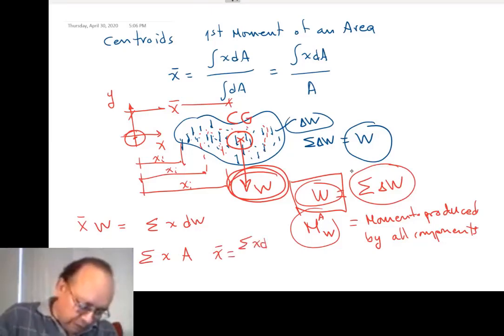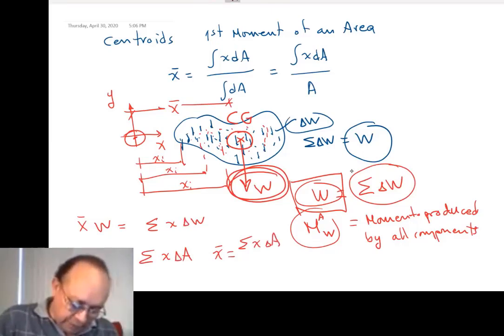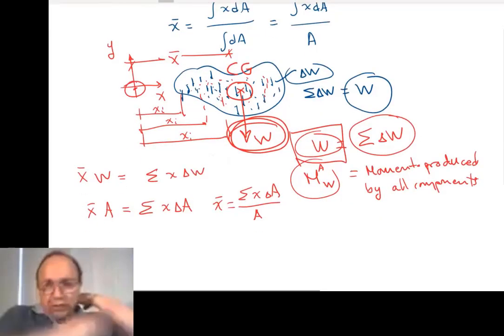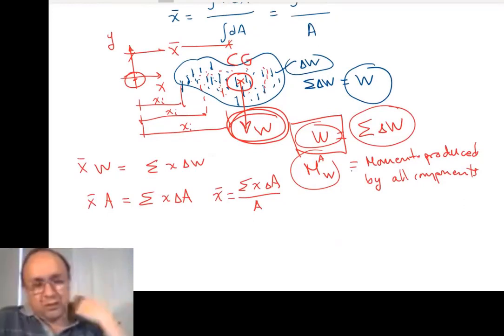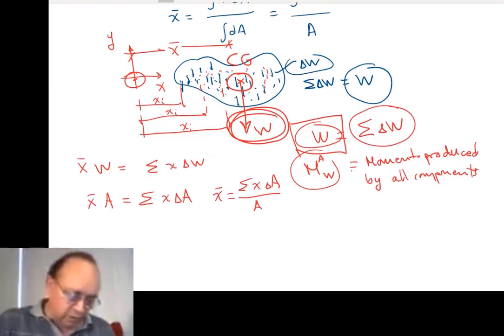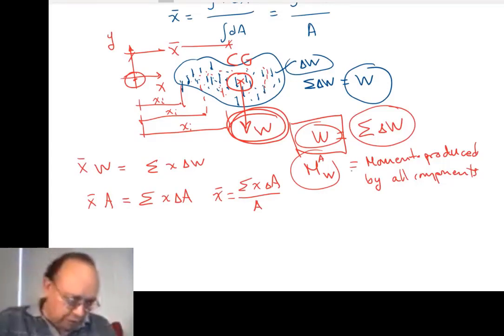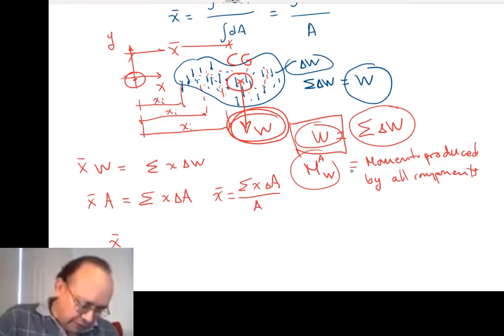Actually, we were talking about delta W. When you use summation, it's a finite number of elements. If you are talking about a continuous summation of all the infinitely small components of a body, we don't talk anymore about delta, but move to the calculus expression of d. So we have x bar equals the integral of x dA over A.